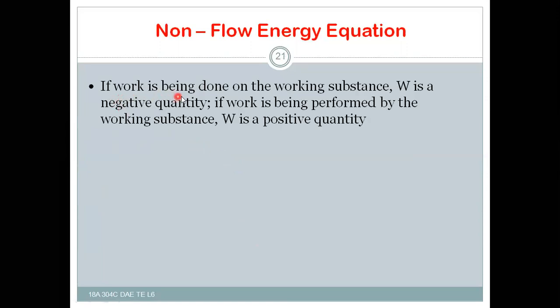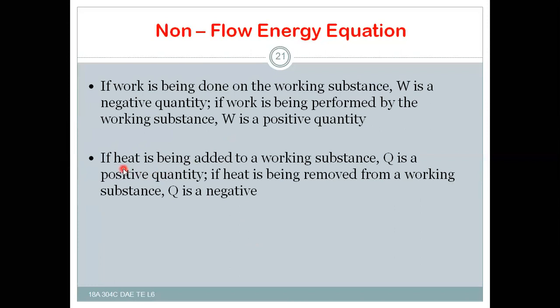If work is being done on the working substance, W is a negative quantity, that means work done on the system. If the work is being performed by the working substance, that is work done by the system, then W is a positive quantity. Similarly, if heat is being added to the working substance, then Q is positive.